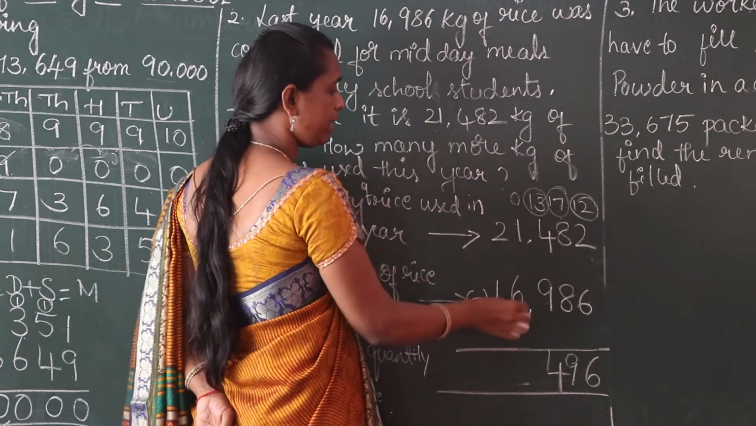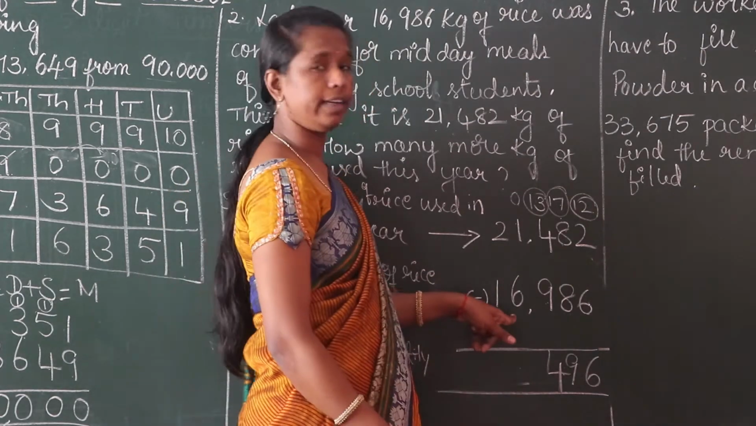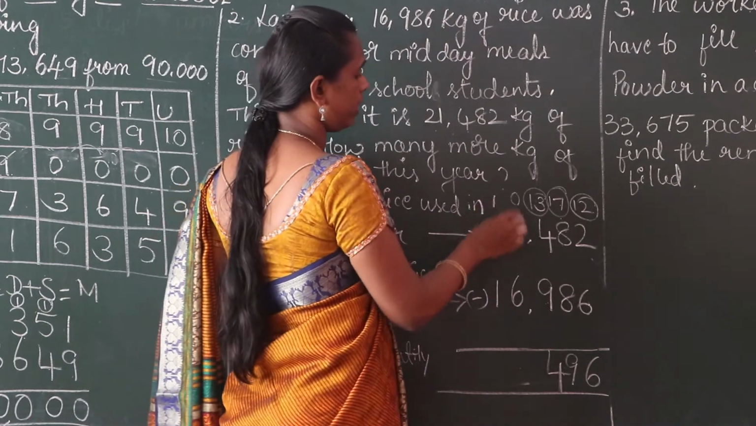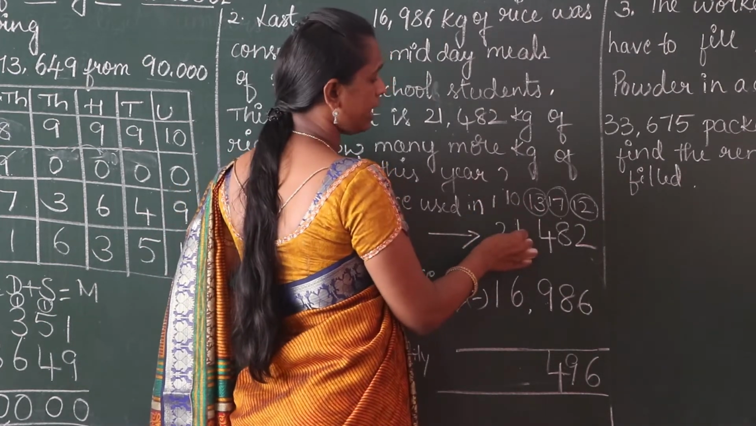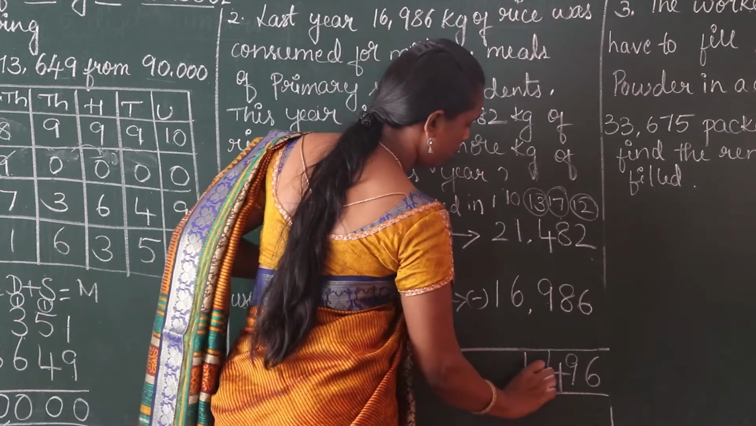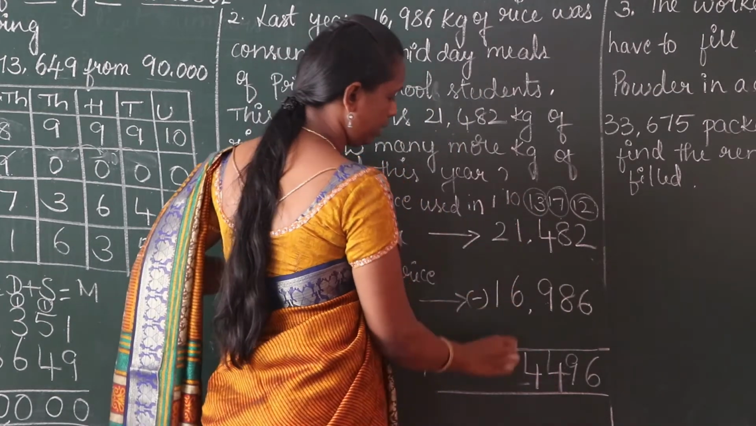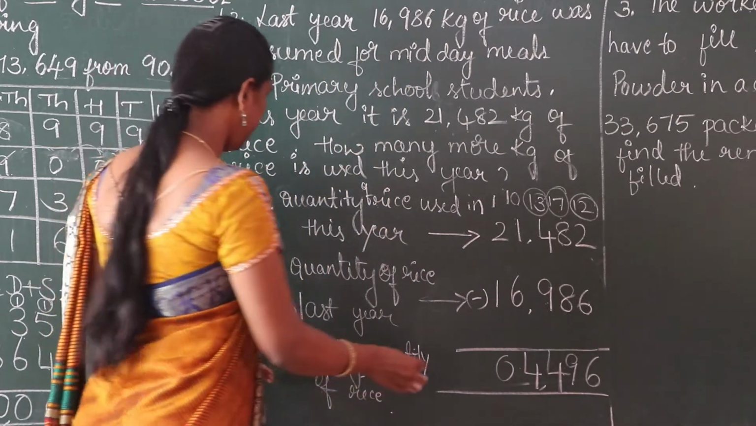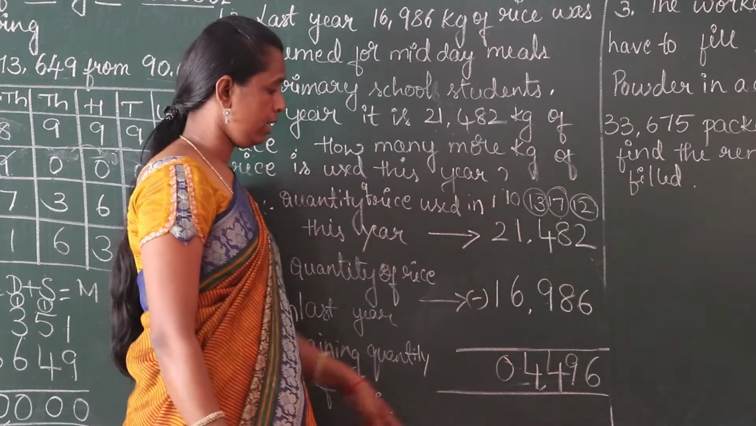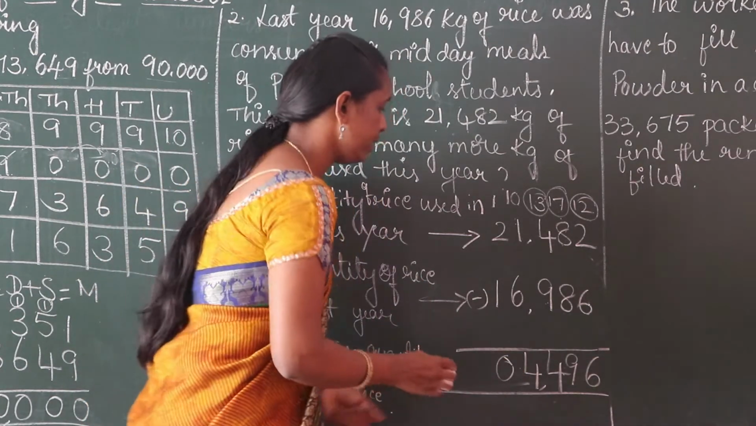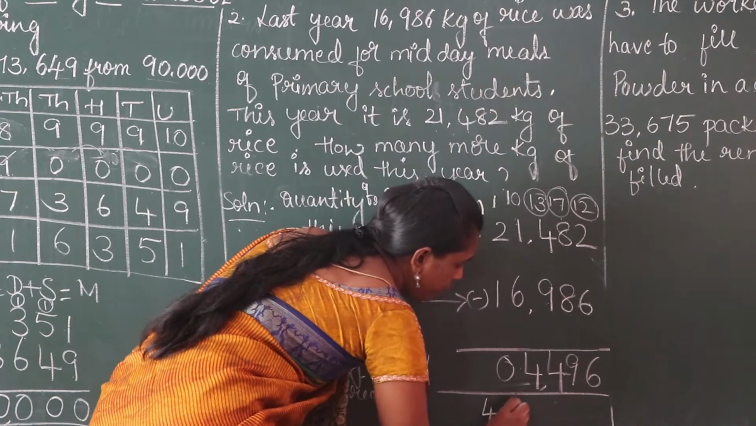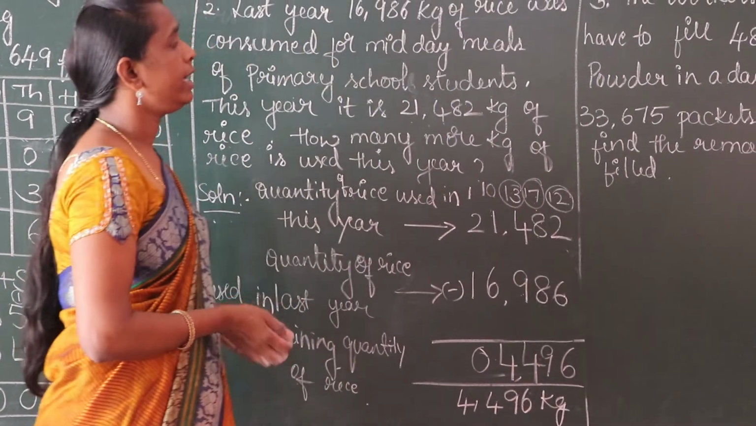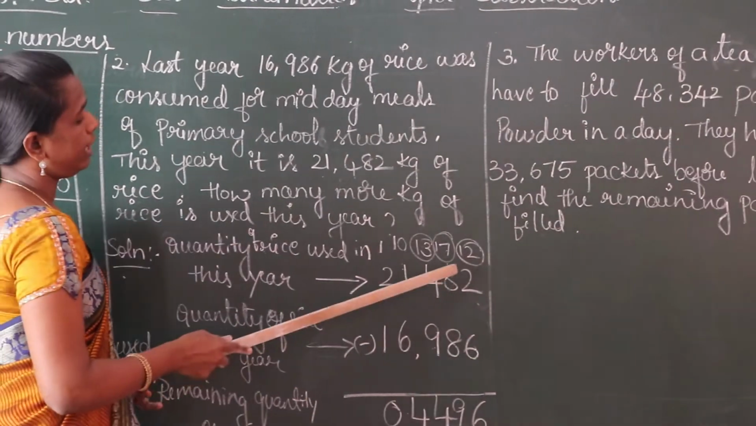And then 0 minus 6, it is not possible because 6 is a greater number. Take borrow from the 10,000 place. This 2 becomes 1. This 0 becomes 10. 10 minus 6, 4. And then 1 minus 1, 0. Therefore, the final answer is, remaining quantity of rice is 4,496 kg. Okay children. Next one is, I will explain once again.